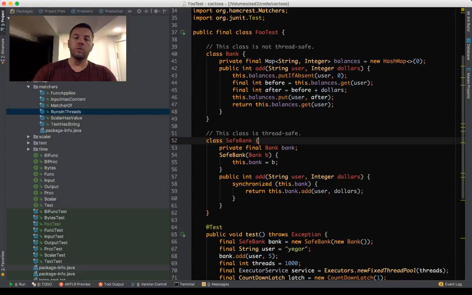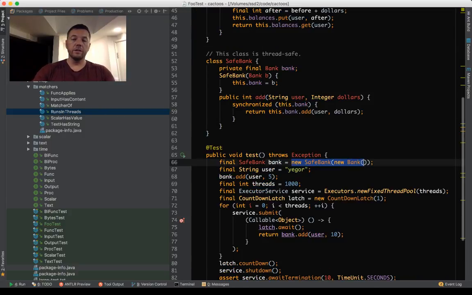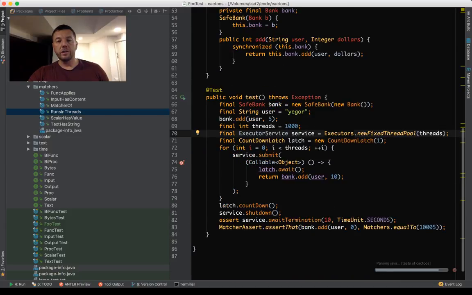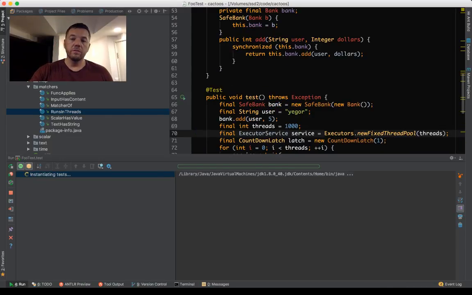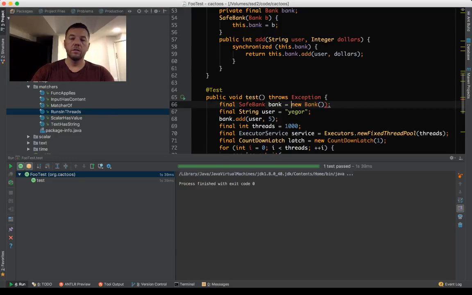I would call this one default bank. This one is going to be safe bank. They will both implement interface bank. So it'll be way nicer. But you see the point here. So I decorate it with the safe bank, I run it again, and it will work fine. So you see, with the decorator, there are no errors. If I remove the decorator and run it again, there will be errors.